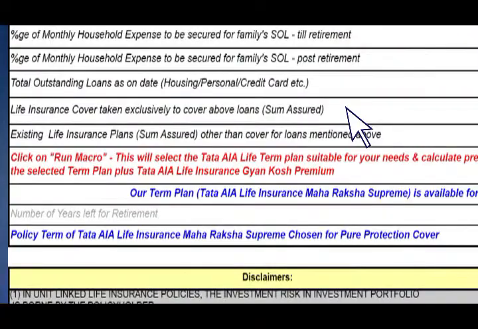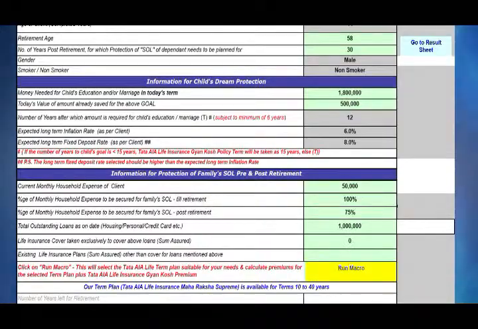Life insurance cover taken exclusively to cover the loans. This question is basically, when you take a housing loan, people don't give you a housing loan till you have a life insurance cover. But you have not got a housing loan, it's a personal loan. Do you have life insurance cover exclusively for this? No, I don't think it's secure. So no loan cover. I have got a cover otherwise, but not specifically to protect the loan. I'll ask the next question.